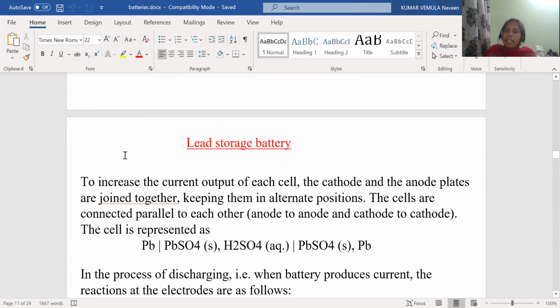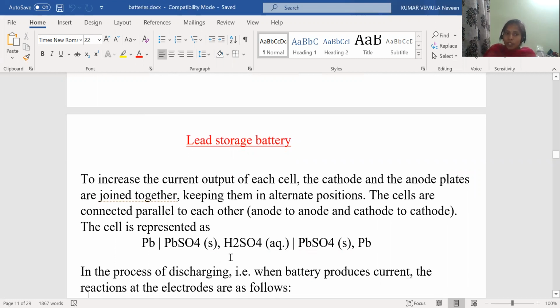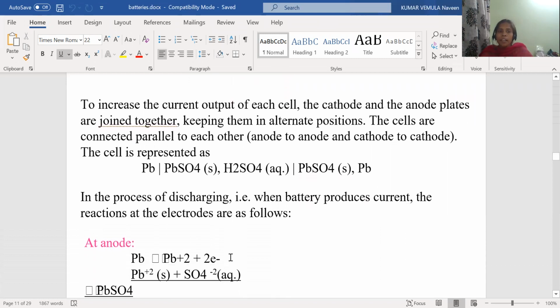To increase the current output of each cell, the cathode and the anode plates are joined together, keeping them in alternate position. The cells are connected parallel to each other. The cell is represented as lead, lead sulfate, sulfuric acid, lead sulfate, lead oxide. This is the cell notation of the lead acid battery.